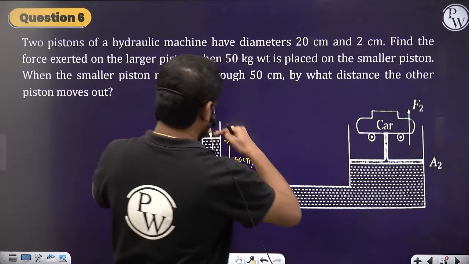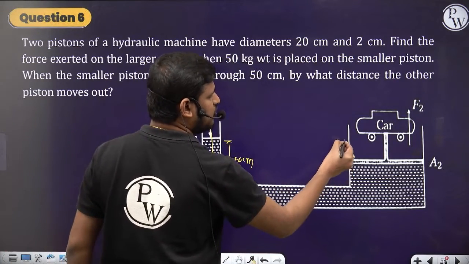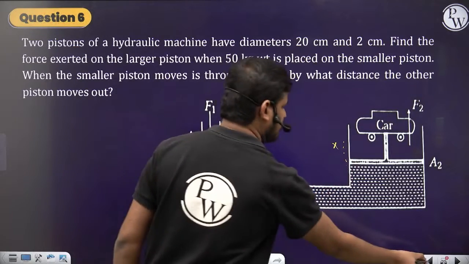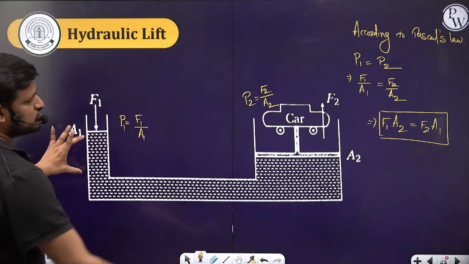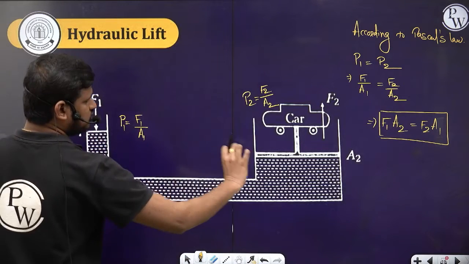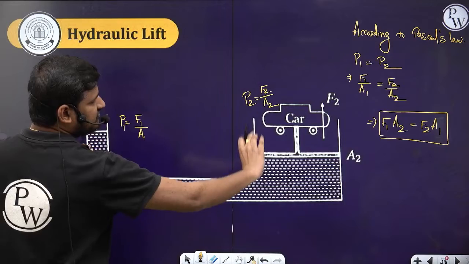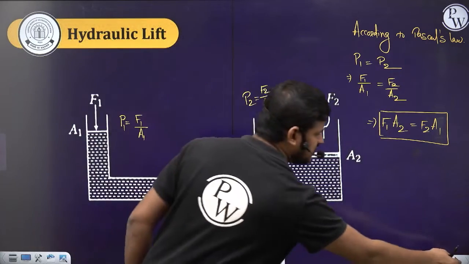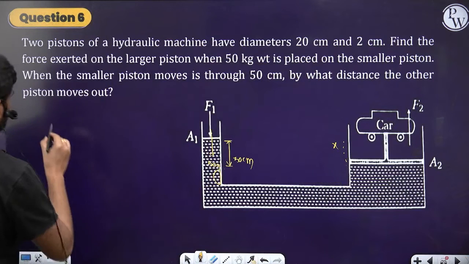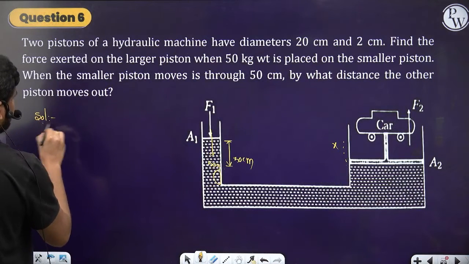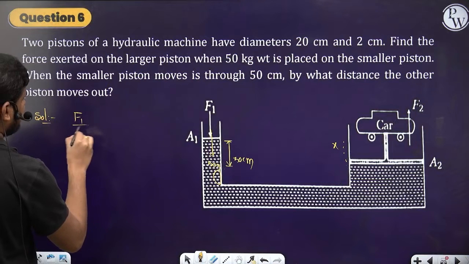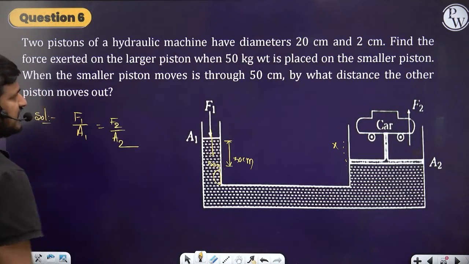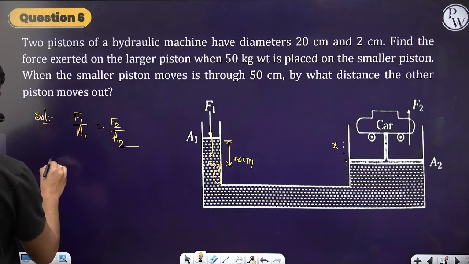If it moves 50 centimeters, let's suppose the other will move up by some distance x. Yes or no? Not the same distance it will move here, because conservation of energy is applicable. You can observe it in this question. So what we can do: the first thing is force 1 upon area A1 is equal to force 2 upon area 2. Then what is the force 1?